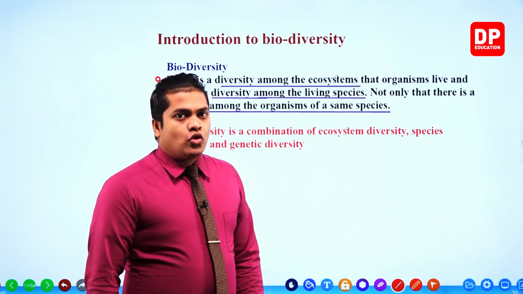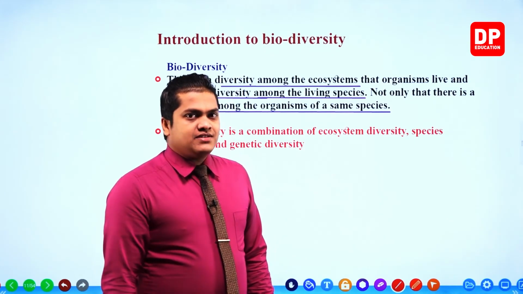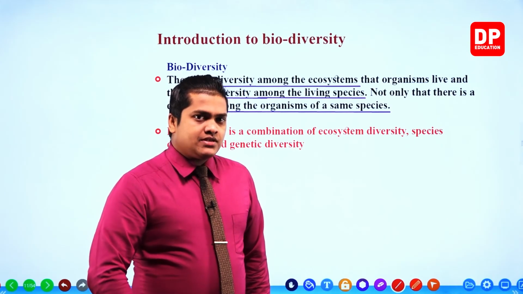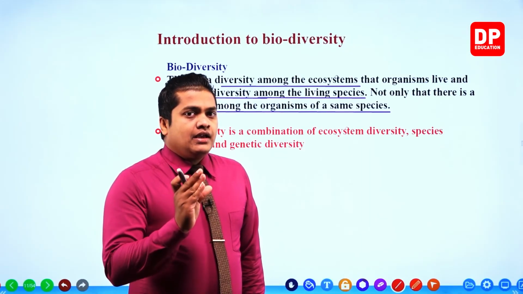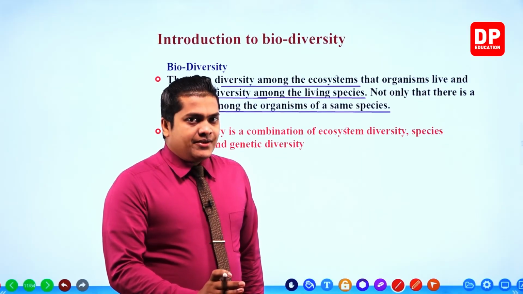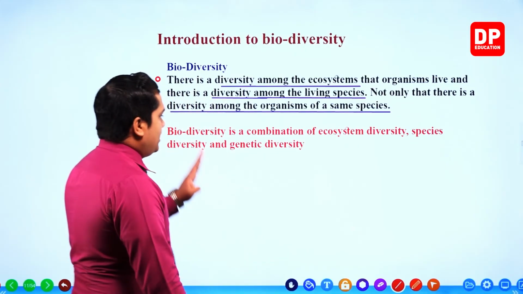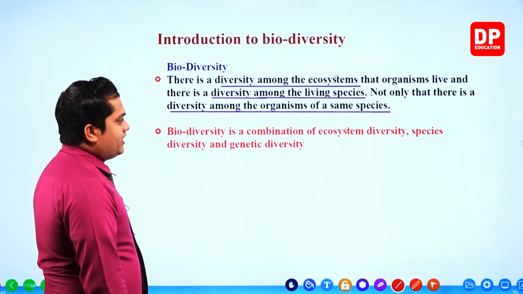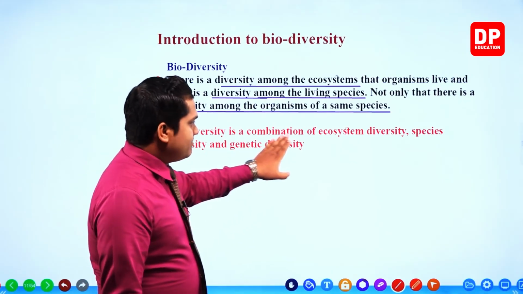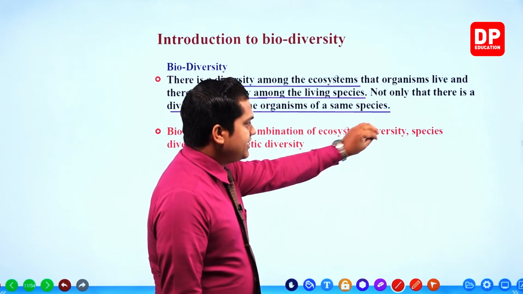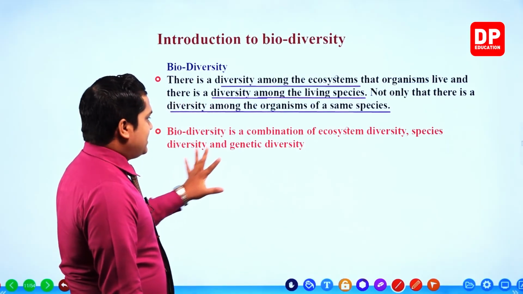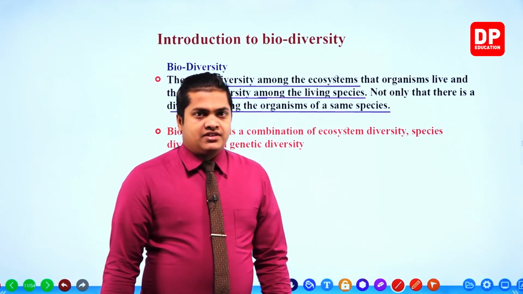All of these differences that can be observed within ecosystem diversity, species diversity, and genetic diversity are referred to as biodiversity. So biodiversity is a combination of ecosystem diversity, species diversity, and genetic diversity, my dear children.